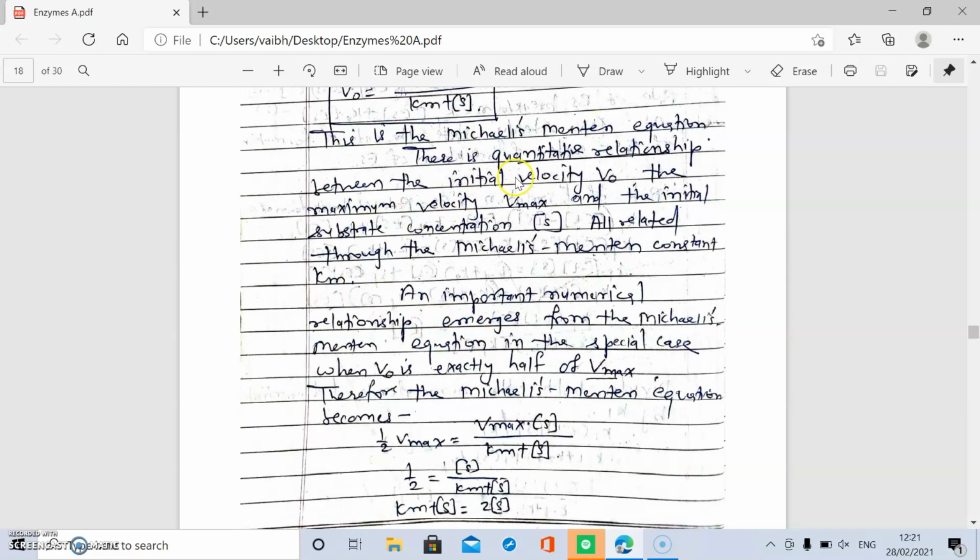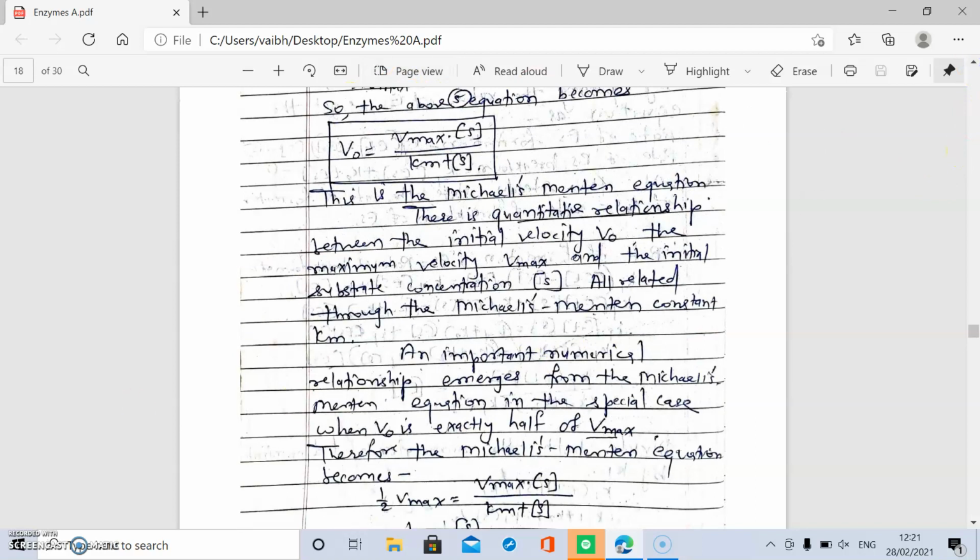This is the quantitative relationship between the initial velocity V0, the maximum velocity Vmax, and the initial substrate concentration, that is S, and all these are related through the Michaelis-Menten constant Km.